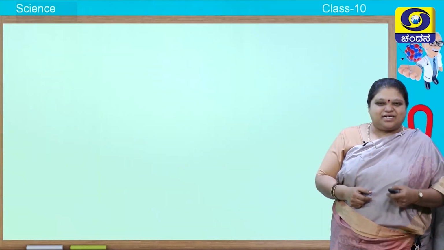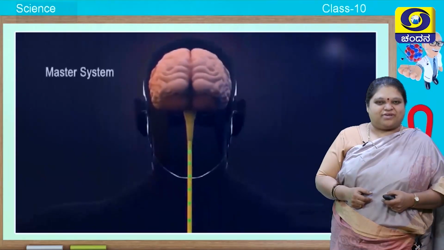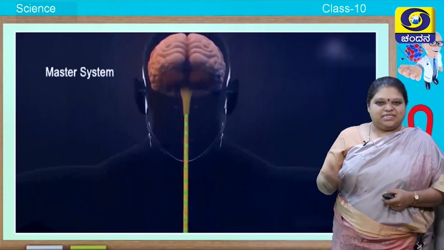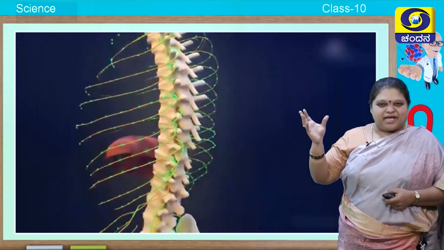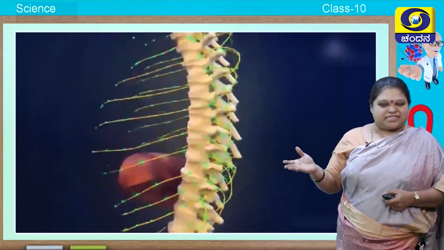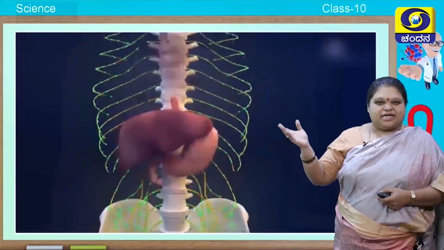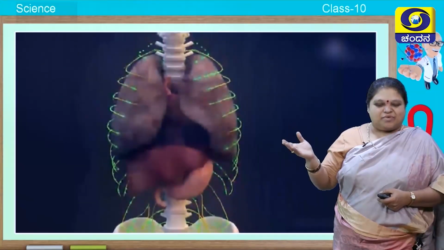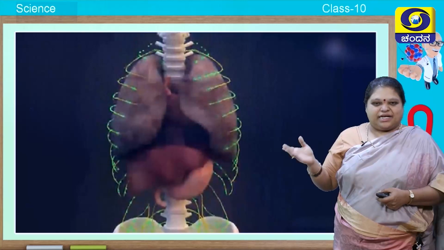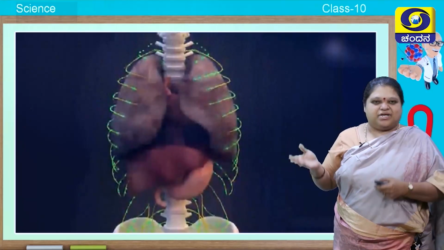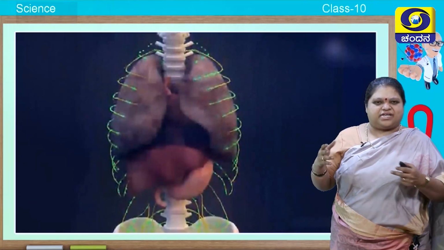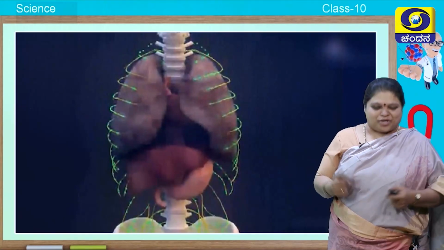So what is this nervous system made up of, and what does it do? See, here you can see the brain and the spinal cord will send the messages to all parts of the body. It controls the liver, stomach, heart, kidney, digestive system, respiratory system, everything it controls and coordinates.